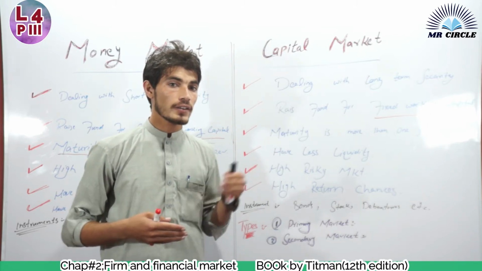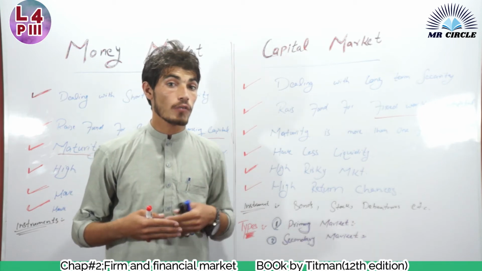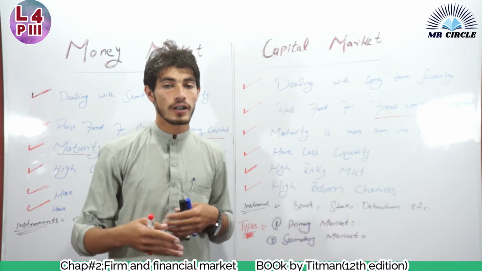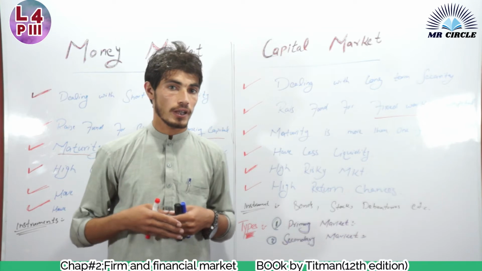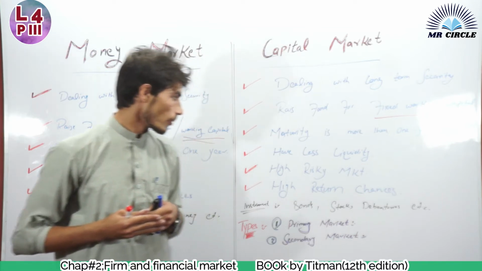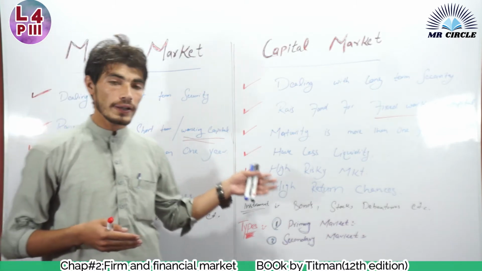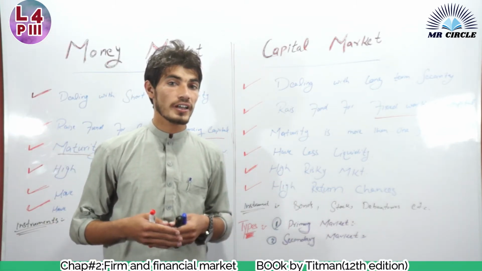It means that the securities traded on the capital market are for long durations, and the asset is completely utilized and converted in the long term. The next tip in capital market is that it has less liquidity, because the time duration is high.